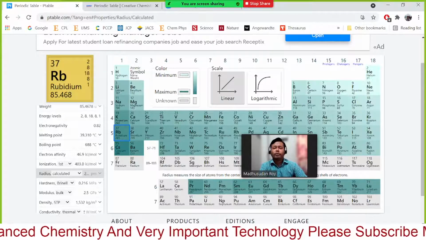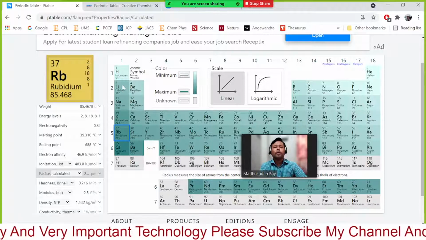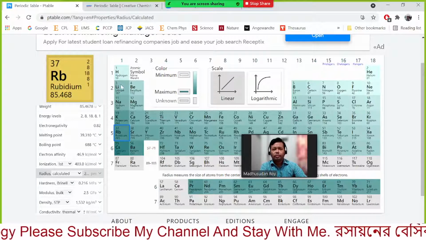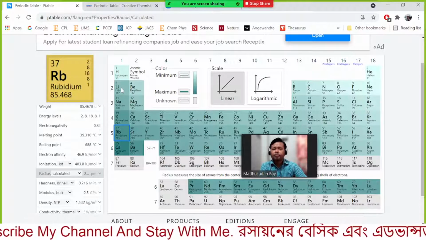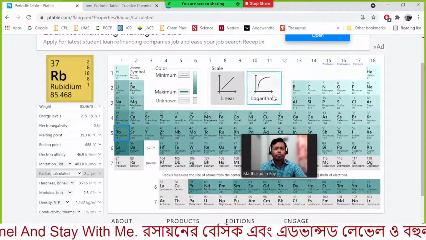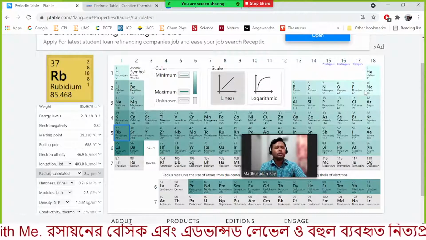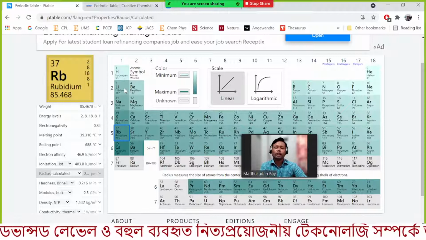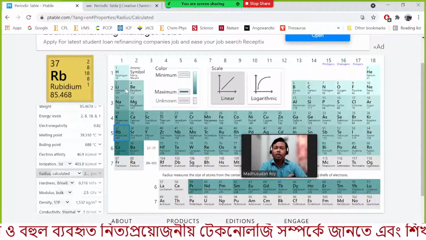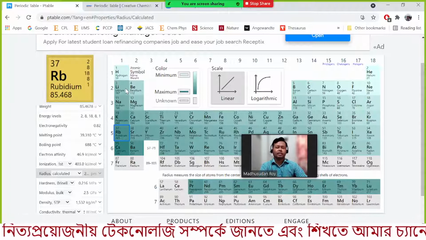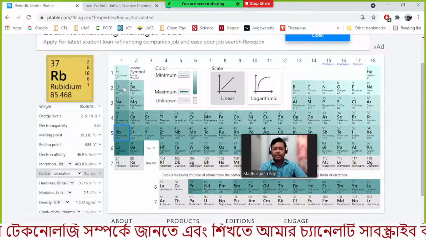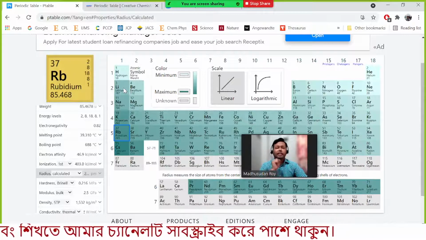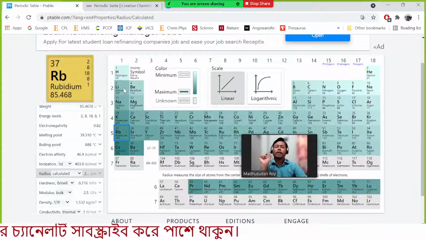If we go from left to right, we do not add any extra energy level. So let us consider lithium, beryllium, boron, carbon, nitrogen, oxygen, fluorine, neon. If we go from left to right, what happens? Just the addition of one extra proton and one extra electron. We can see the increase of one proton and one electron.